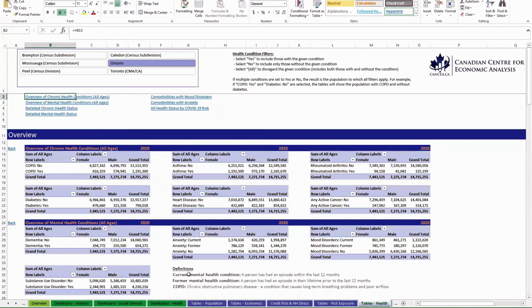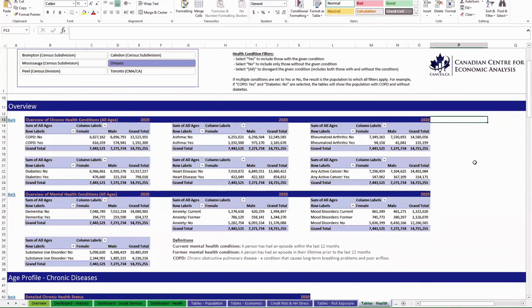And the next tab is health information, public health. So you can, of course, once again, filter it by region. Here is just an overview of the population with any chronic health conditions by health conditions. So COPD, diabetes, asthma, heart disease, arthritis, cancer, dementia, substance use, et cetera, et cetera. Definitions for commonly asked questions are usually found below the tables.